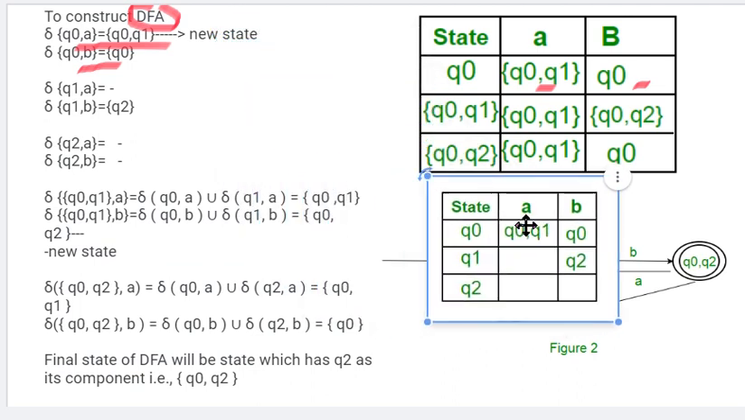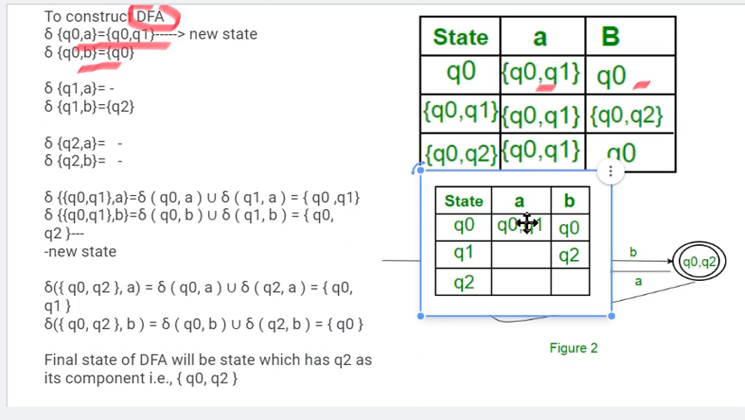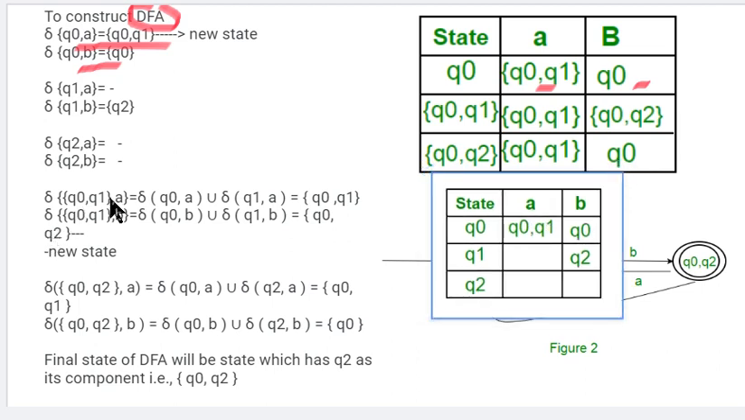Q0 Q1 is a new state: on A we get Q0 Q1, and on B we get Q0 Q2. Q0 Q2 on A we get Q0 Q1, and on B we get Q0.